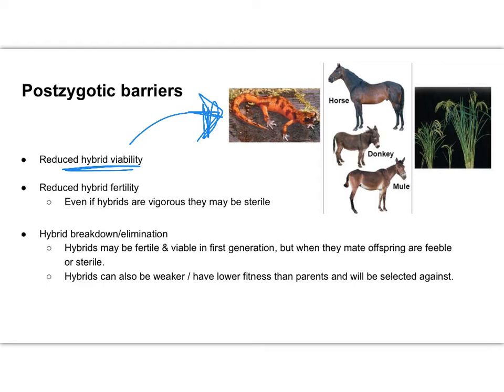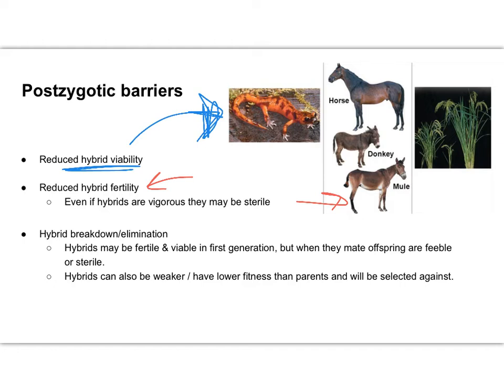You can also have reduced hybrid fertility. That's what we see in the horse, donkey, mule example. So they produce offspring, and they may produce healthy offspring. A mule is a healthy, vigorous offspring. However, that offspring is sterile. So they're not going to continue to pass on those chromosomes. Remember, that's the whole point, right? That they pass on the chromosomes.